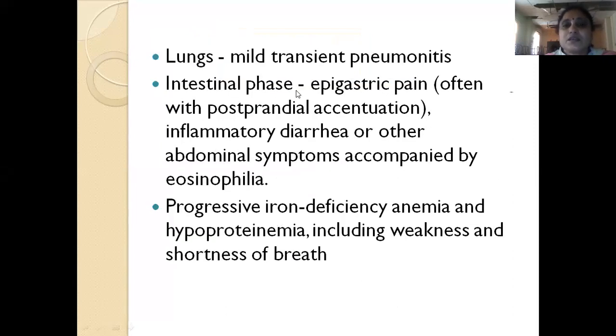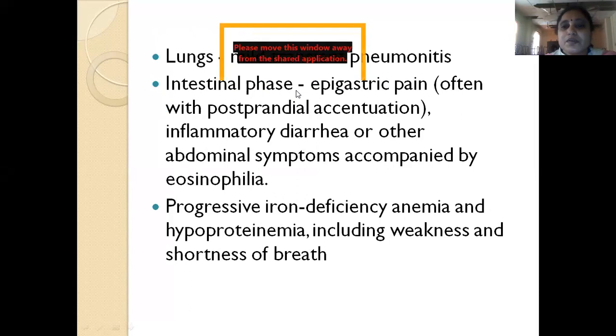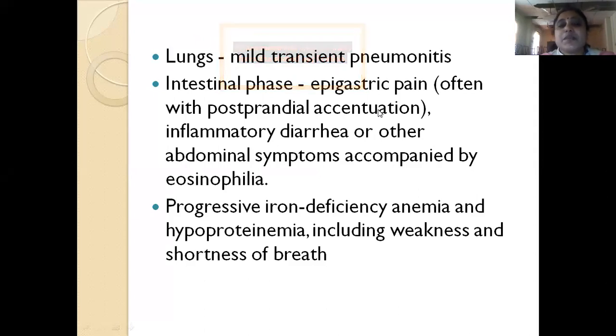In the lungs, because of migration of the larva into the lungs, the organism can cause pneumonitis. Once the worm enters the intestine, it will cause mild epigastric pain. Usually this epigastric pain is accentuated after eating food. The patient may also complain of inflammatory diarrhea and other abdominal symptoms, usually accompanied by eosinophilia. So in the intestinal phase, they'll also have abdominal pain, epigastric pain, and diarrhea.